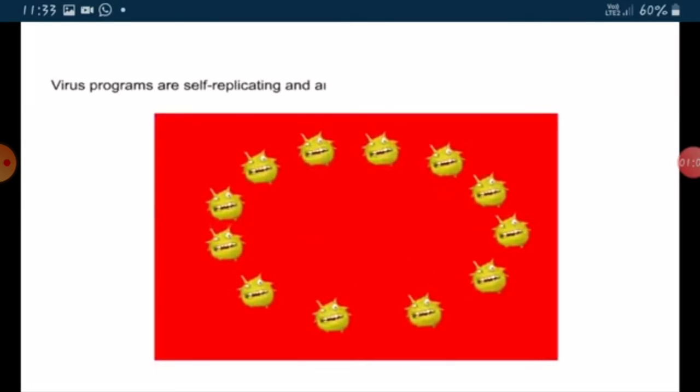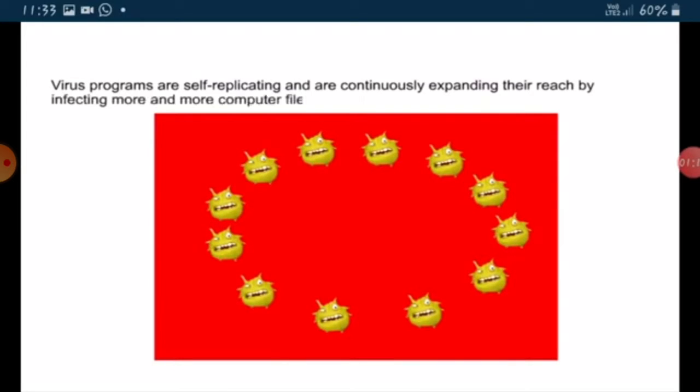Virus programs are self-replicating and are continuously expanding their reach by infecting more and more computer files, resulting in loss of speed and destruction of data. So these computer virus programs are self-replicating. They copy themselves and spread to different files day by day, resulting in loss of speed. Your system will become slow and your data will be destroyed as this virus spreads to all the files in your computer.